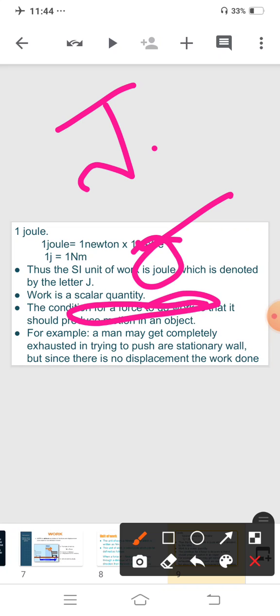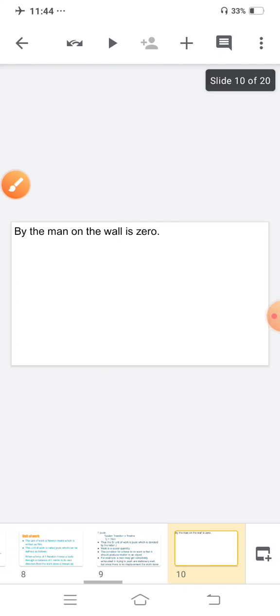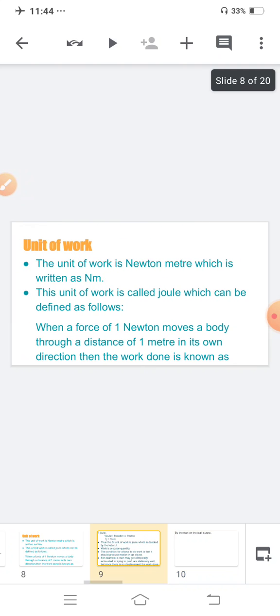For example, a man may get completely exhausted in trying to push a stationary wall, but since there is no displacement, the work done by the man on the wall is zero. If there is no displacement, in that case the work done by the man or by any object will be zero. Is this clear? I am reading this slide once more.